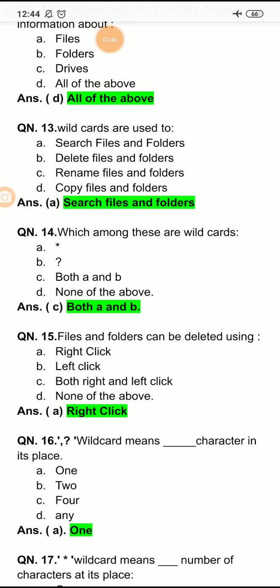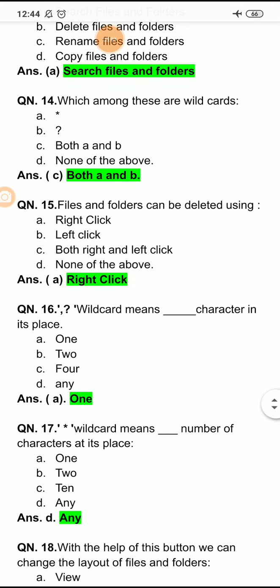Which among these are the wildcards? And the options are asterisk, option B is question mark, option C is both A and B, and option D is none of the above. And here the right option is option C, both A and B, both asterisk as well as question mark.